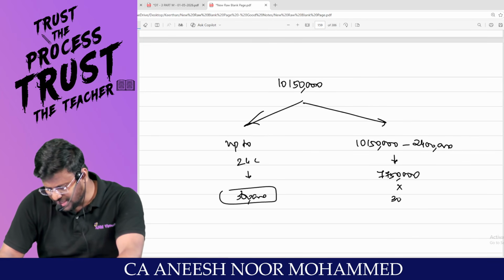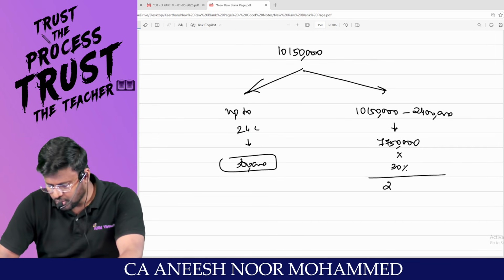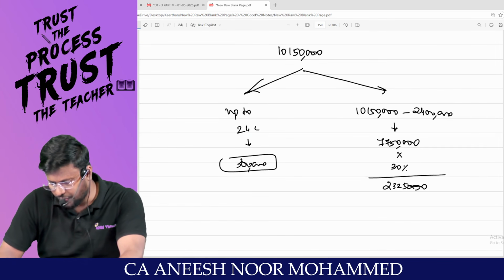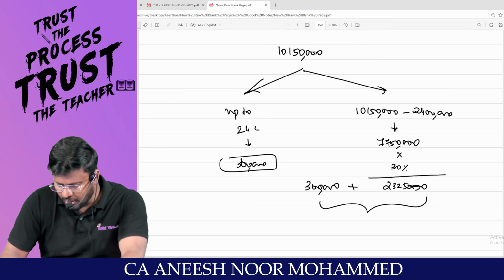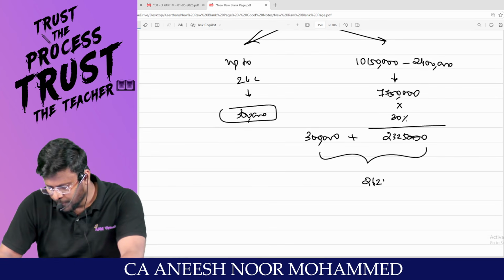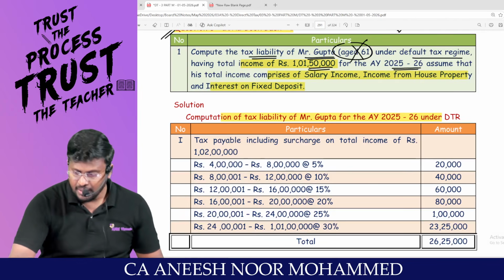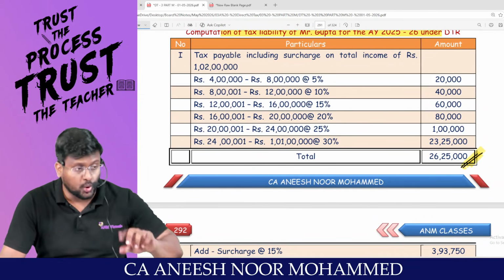This 77,50,000 into how much percent? 30%. So 23,25,000. Plus 3 lakh plus 23,25,000 comes to 26,25,000 as the total tax payable. 26,25,000. This is the total approach.